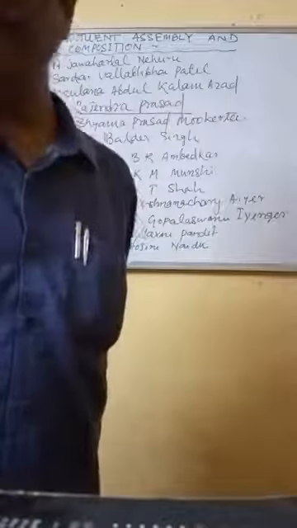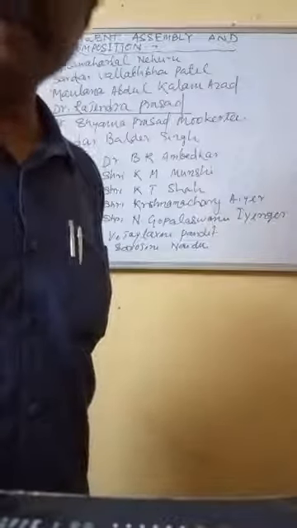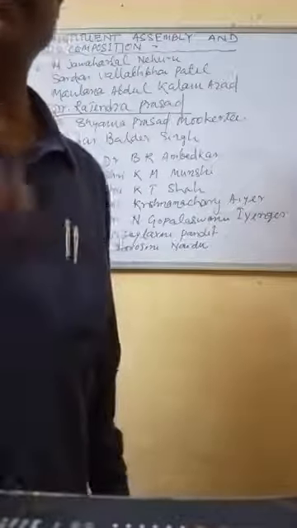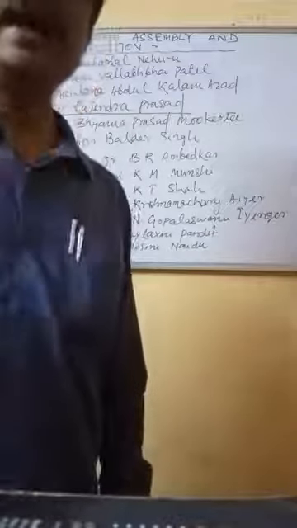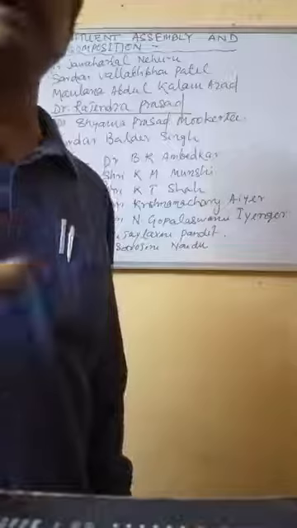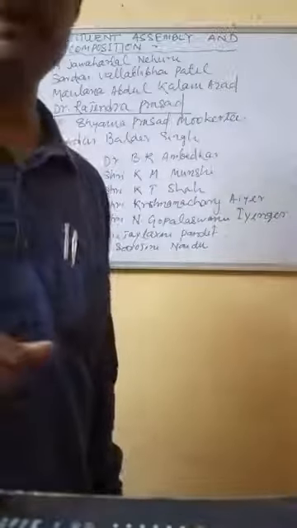All the Constituent Assembly members agreed and adopted it unanimously on 26 November 1949.